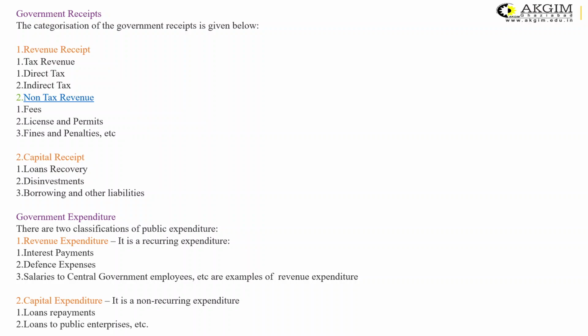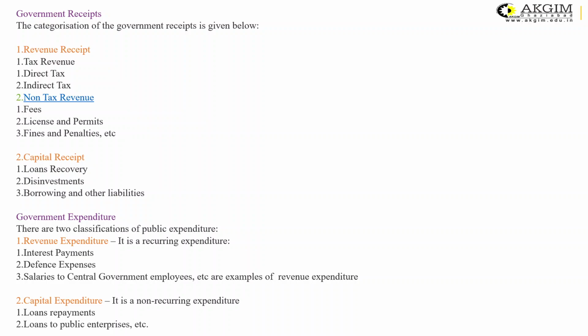Then government expenditure again includes two kinds of expenditure. It may include revenue expenditure and capital expenditure. Revenue expenditure is a recurring expenditure that comes again and again. It includes interest payments and defense expenses. The government is required to pay interest to the people if they have taken any money from the general public in the form of bonds and so on.